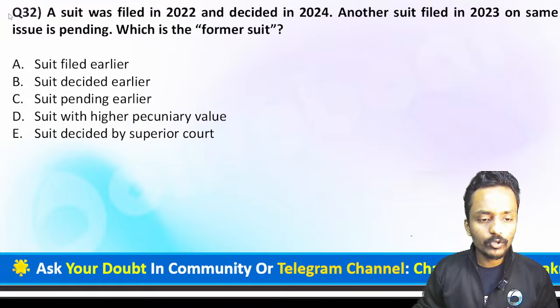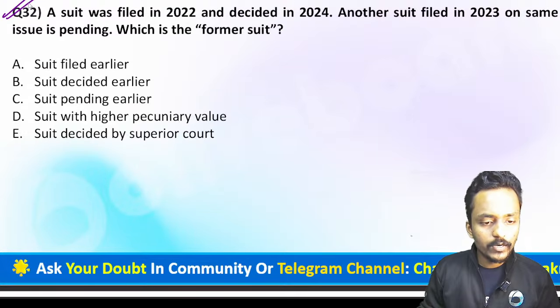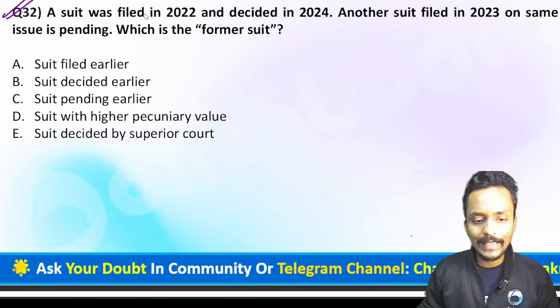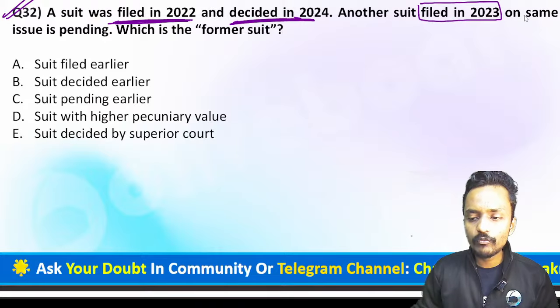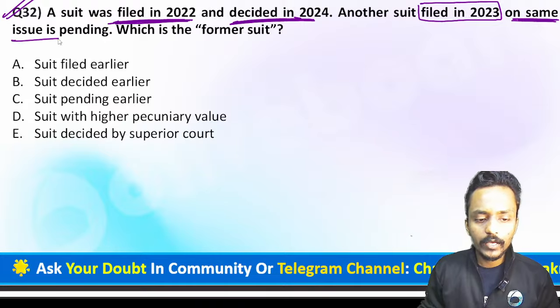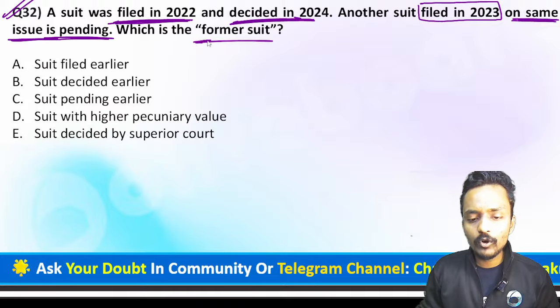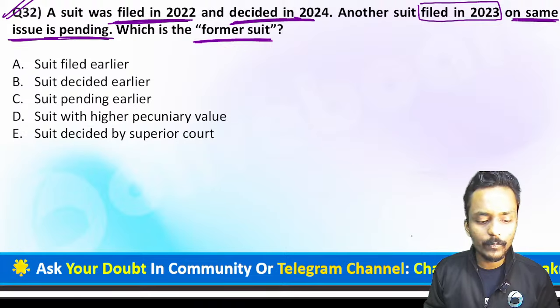Now we are moving forward to question number 32. This question is saying a suit was filed in 2022 and decided in 2024. Another suit is filed in 2023 on the same issue which is pending. Now let me know what is exactly the meaning of former suit. What do you stand for here, former suit? Can anyone tell me in the chat box what is the former suit?